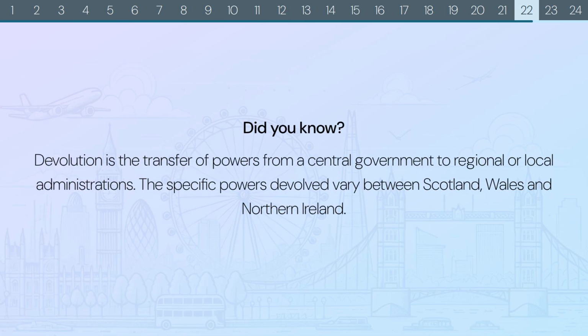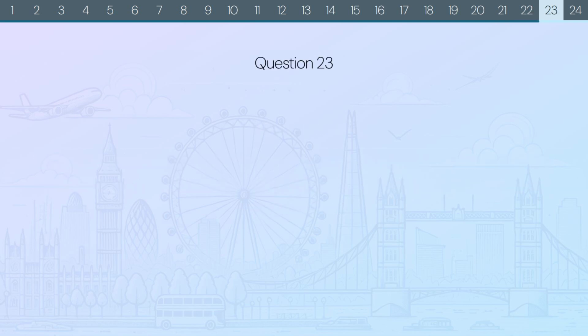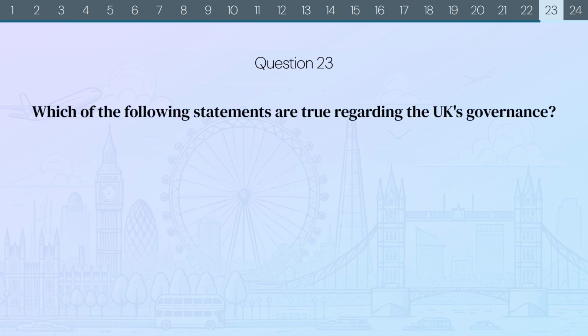Did you know? Devolution is the transfer of powers from a central government to regional or local administrations. The specific powers devolved vary between Scotland, Wales and Northern Ireland. Question 23. Which of the following statements are true regarding the UK's governance?